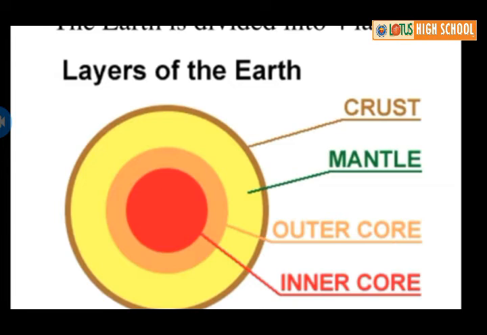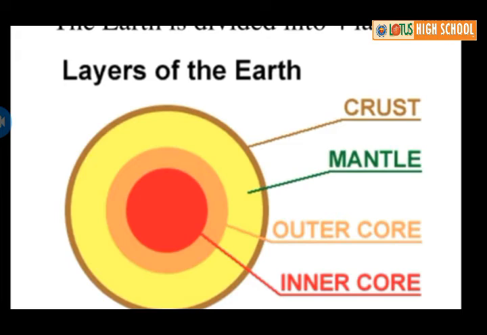Here the orange color indicates the outer core, and the red color indicates the inner core. The innermost layer is the core. Its depth is about 3500 kilometers.